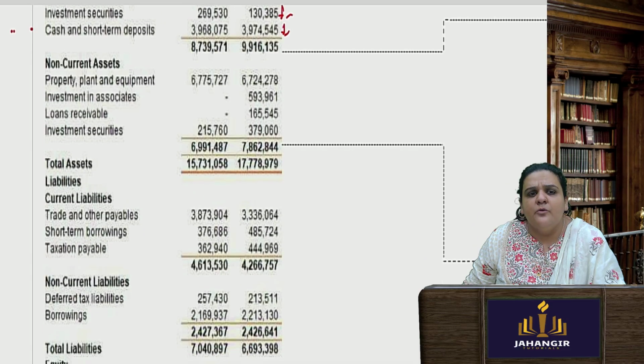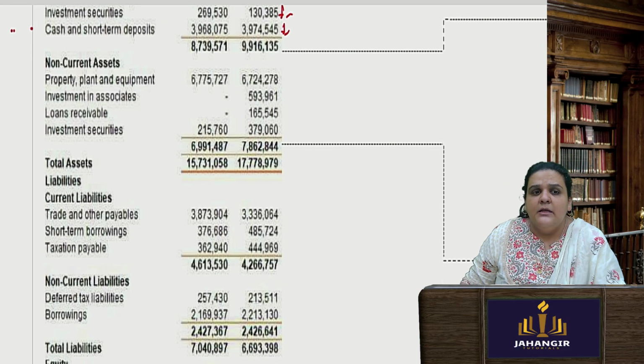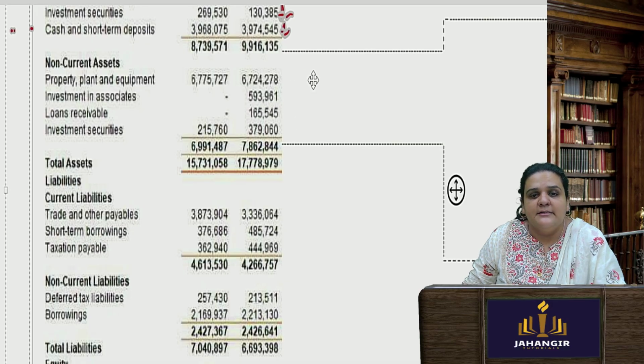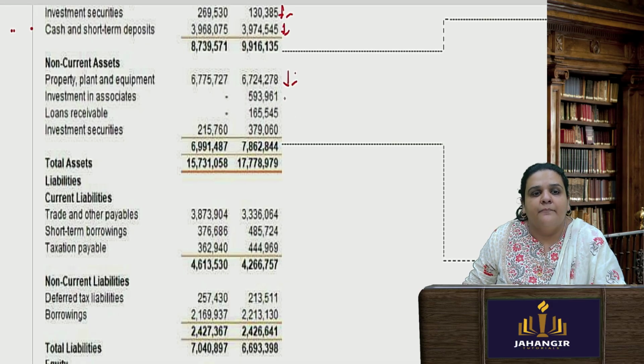The same thing I can do with the non-current assets, like property, plant, equipment, a long-term asset. Again here it has decreased. Then investments, it is a new investment, so it has increased. Loans receivable has increased.